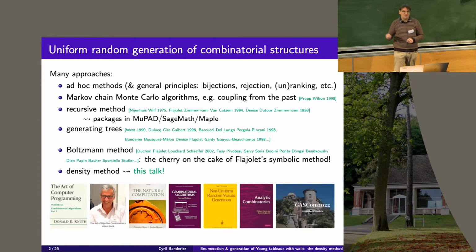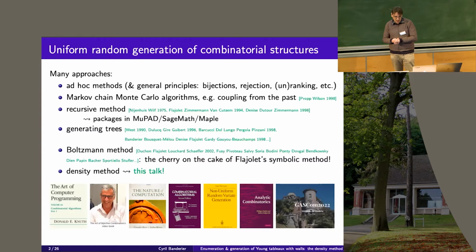It was quite hidden in the talk by Nicolas Bonichon on the first day. There were some Rémy trees mentioned, and it's in fact leading to a linear time algorithm to generate binary trees. Or you could have some system of Gray code and so on. So some kind of semi-generic methods could work.